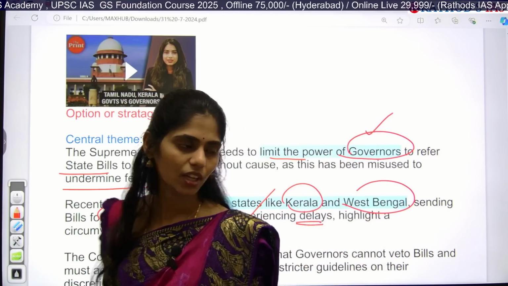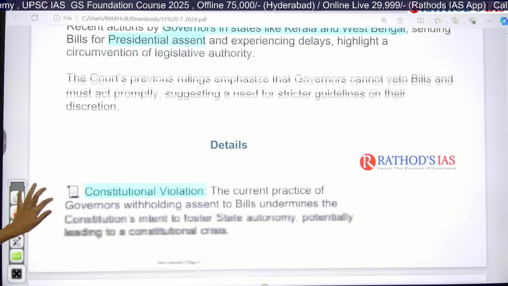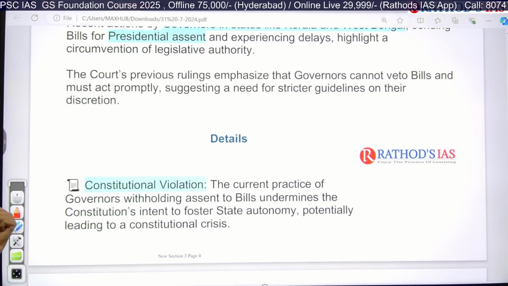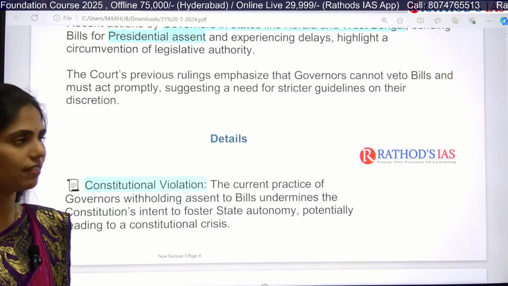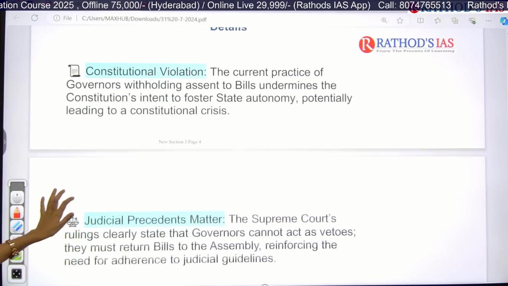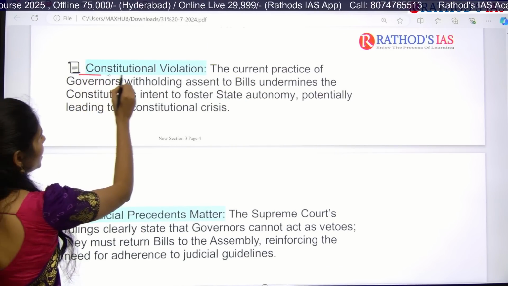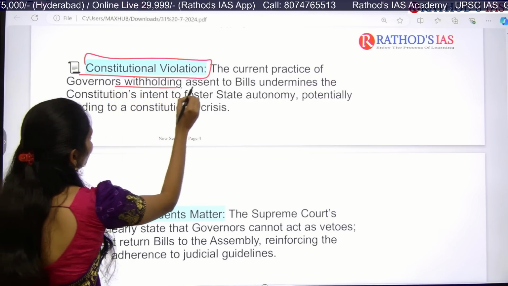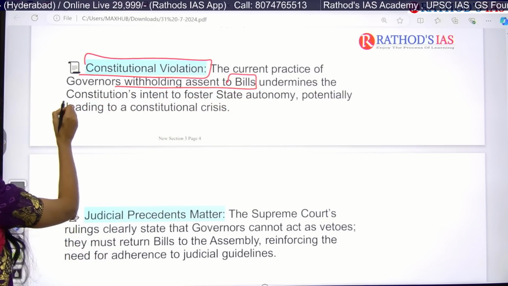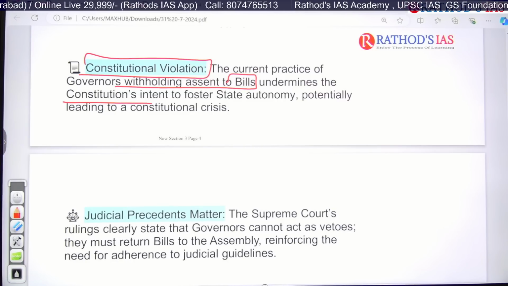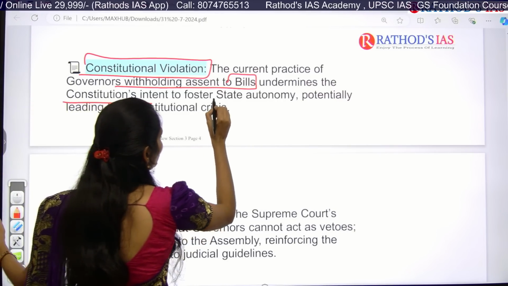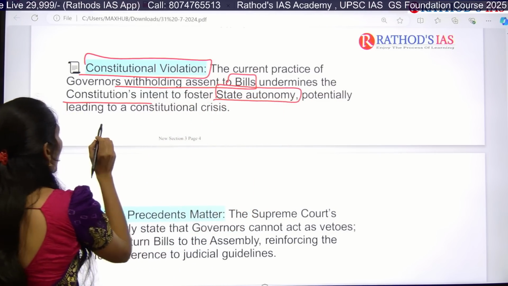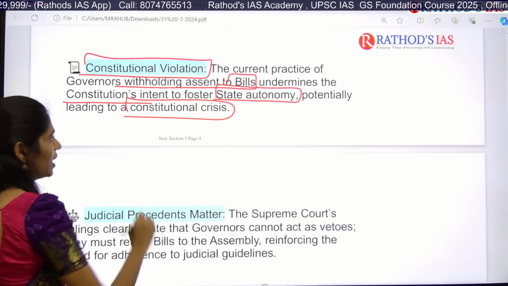So there are delays going on in this legislative authority. Now this case went to the Supreme Court, and the Supreme Court is saying that the governor should not use this power excessively. That is the thing which was mainly said. This article is saying that yes, there is a constitutional violation because the current practices followed in many states, where governors are withholding assent to the bills, undermine the constitution in turn for fostering state autonomy. So the keyword here is state autonomy, and even that leads to constitutional crisis.